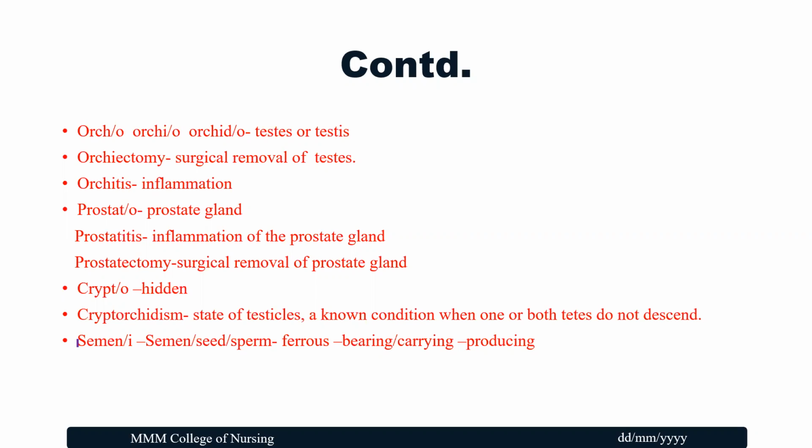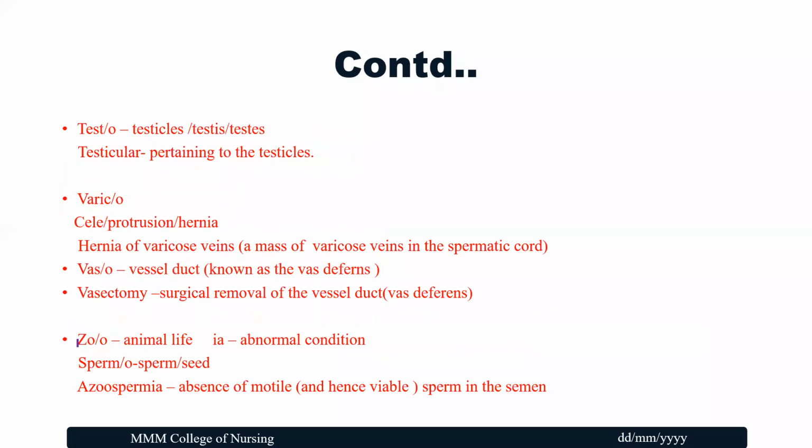That is known as seminiferous. Next is testo, or testicles, which means testicular, pertaining to the testicles.